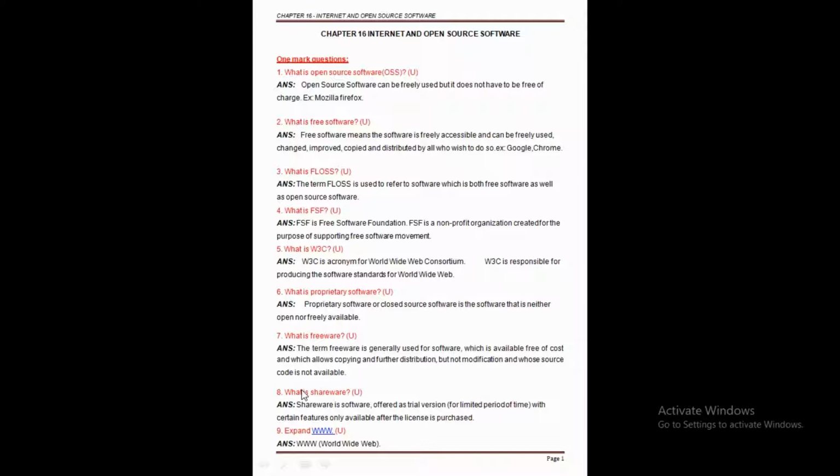That means we can get such software free of cost, and after getting it we can make copies of the software and also distribute the software, but we can't do any modification to the software. Clear this point here, we can't do any modification. If you want to make some changes in the software you can't do it. So this is called freeware, and its source code is not available.